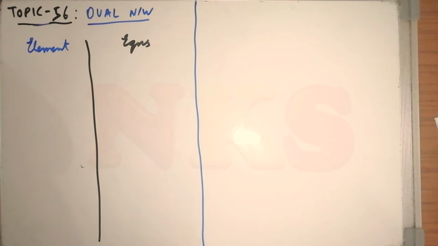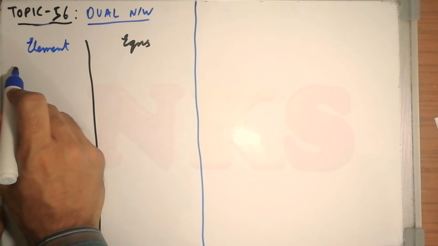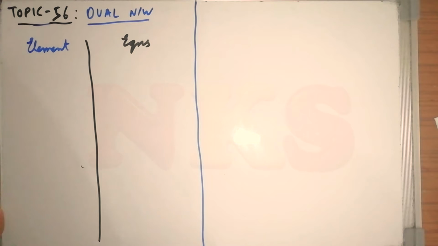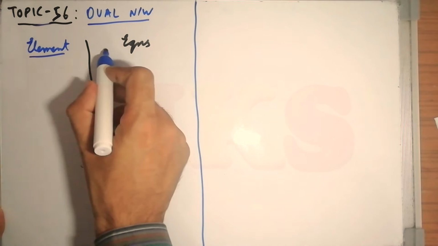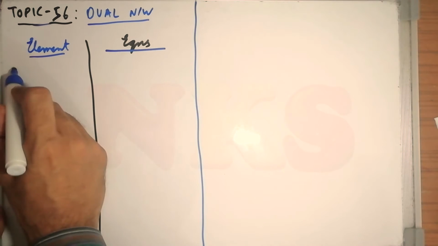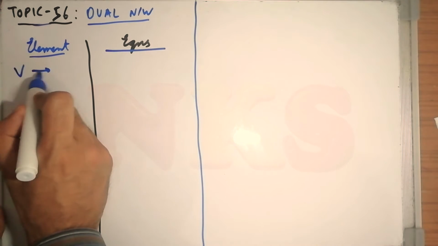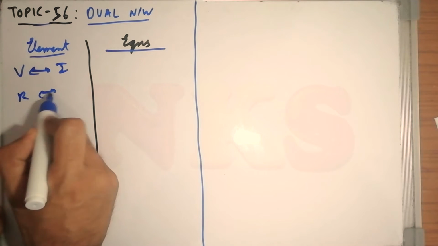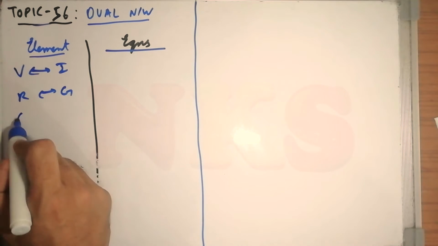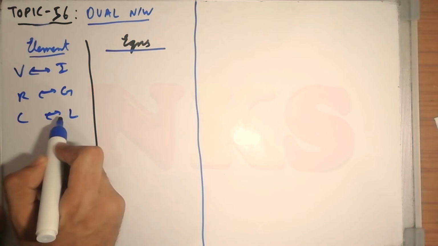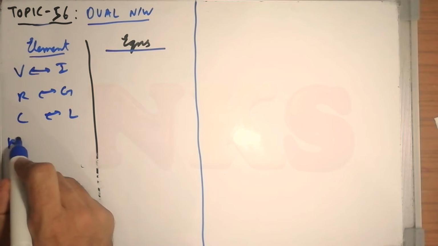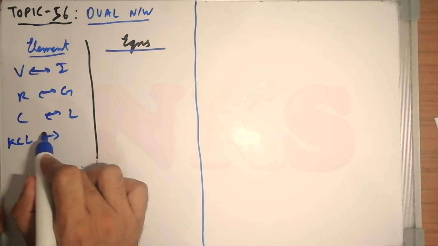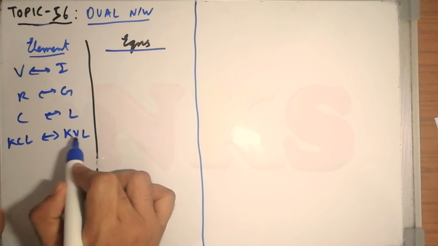So now first we will see the dual elements. Just go with me, and in the end you will understand what I am trying to say. A voltage dual is current. Similarly, resistance dual is conductance. Capacitance dual is inductor. When you apply KCL, then in dual you will apply the KVL.